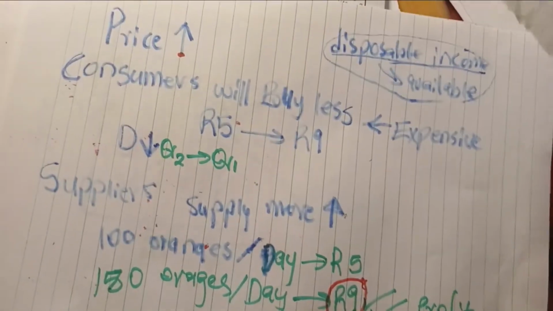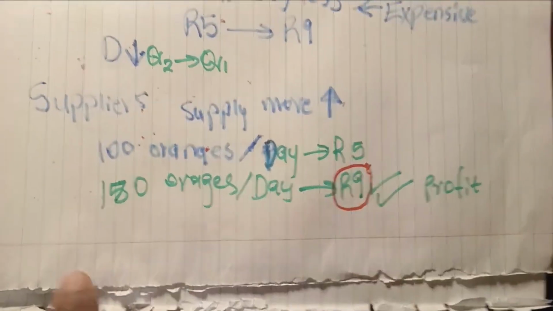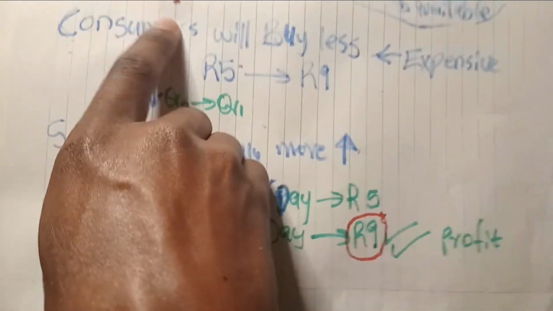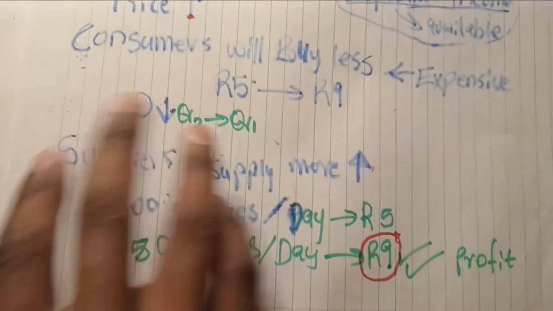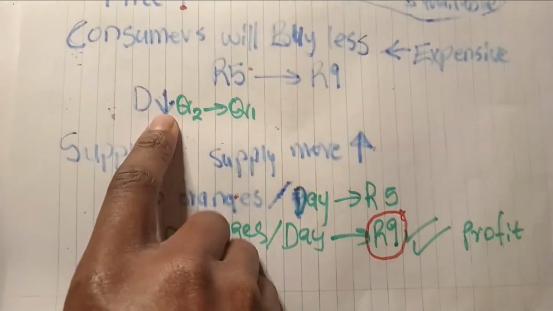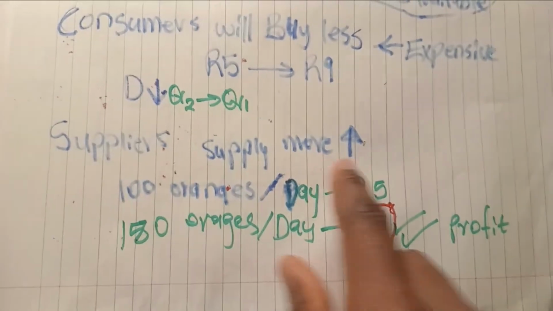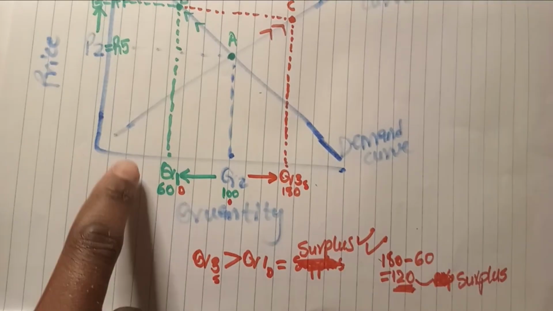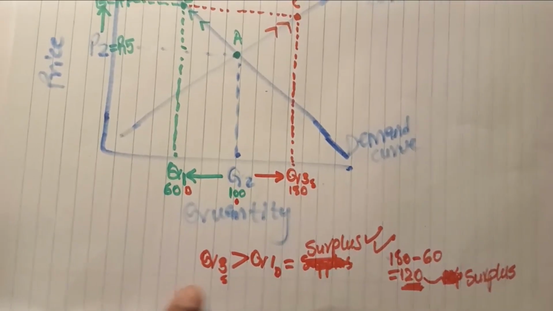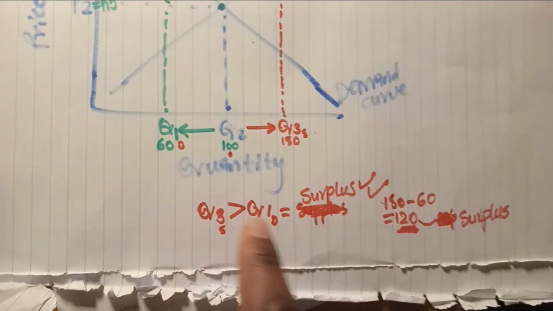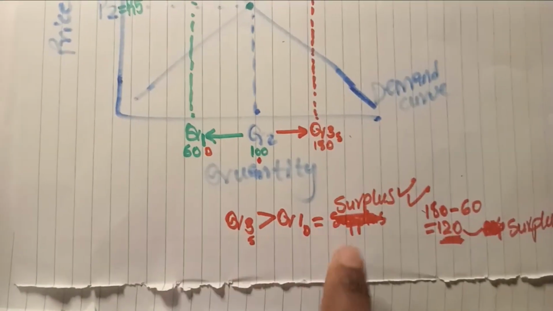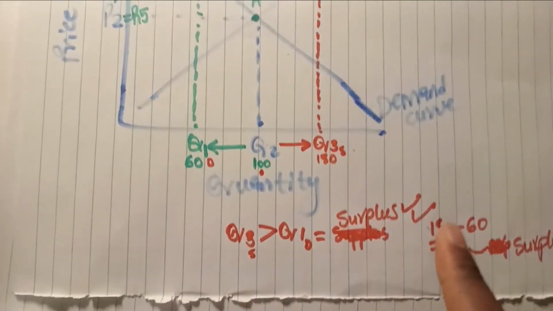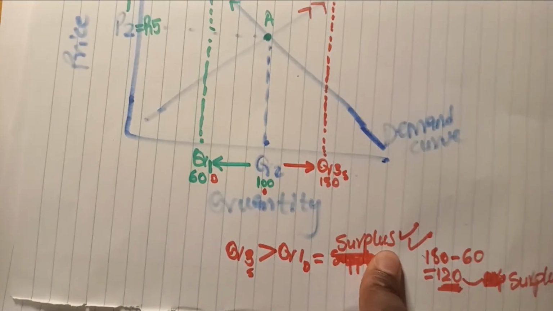Then with an increase in the price, the demand will decrease, and the suppliers will supply more. That will result in surplus, because the quantity supplied will be greater than the quantity demanded. And if the quantity supplied is greater than the quantity demanded, we get a surplus.